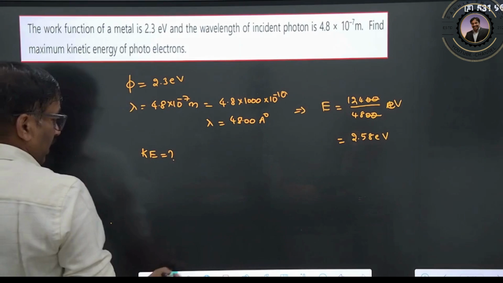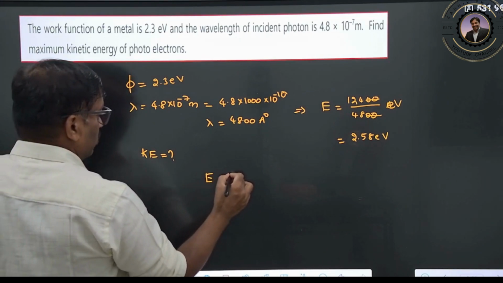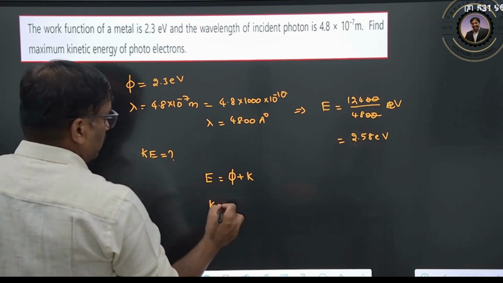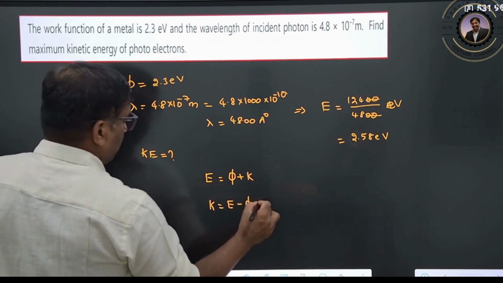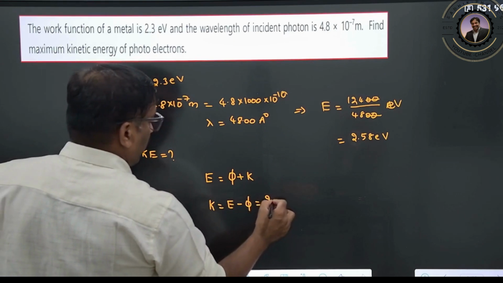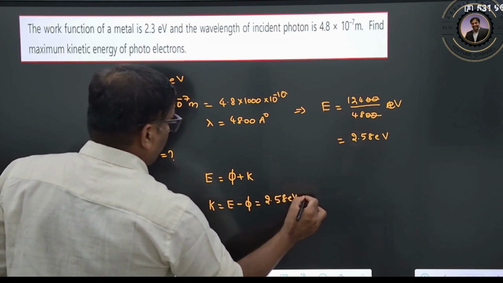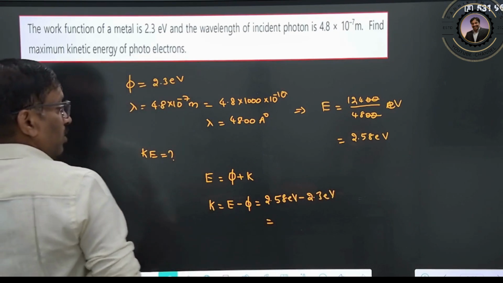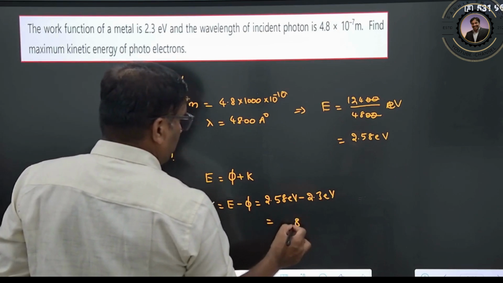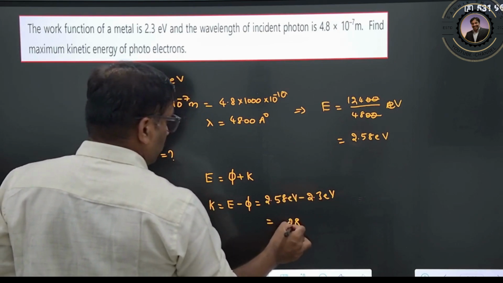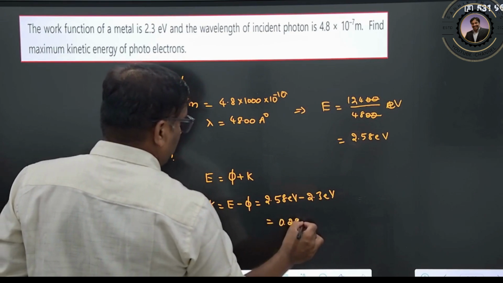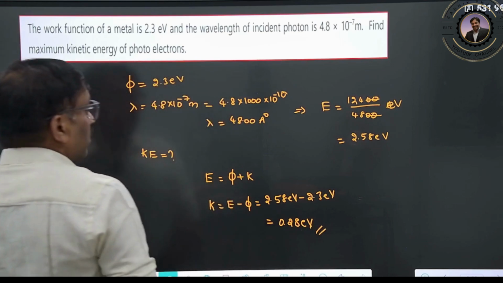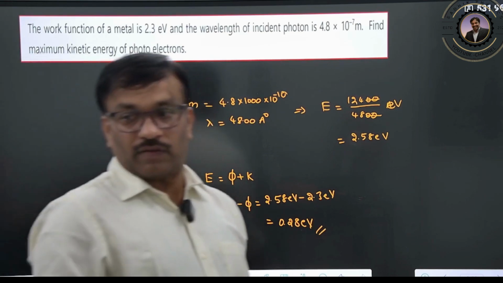Now, the kinetic energy: E is equal to work function plus K, so K is equal to E minus work function. That is 2.58 electron volt minus 2.3 electron volt, which is 0.28 electron volt. This will be the kinetic energy.